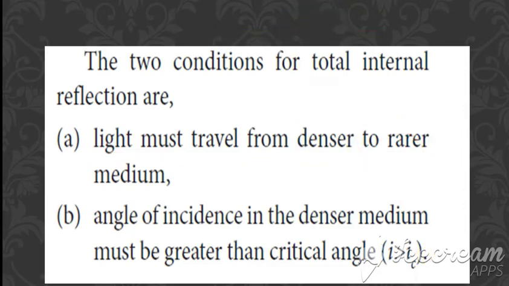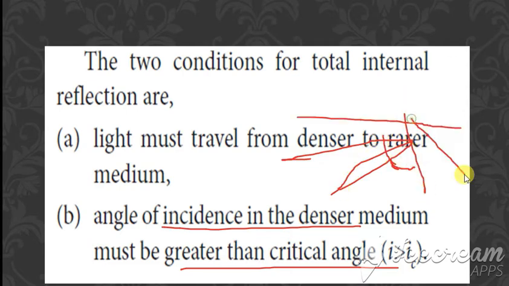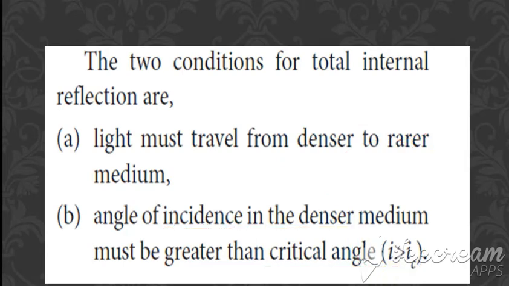Then the second condition is the angle of incidence must be greater than the critical angle. So the angle of incidence should be greater than the critical angle. We know that if it is greater than the critical angle, it comes back in the same direction. Only if it is greater than the critical angle. So these are the two conditions for total internal reflection to take place.